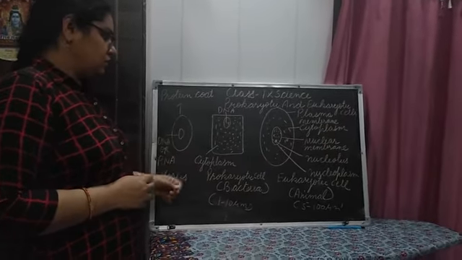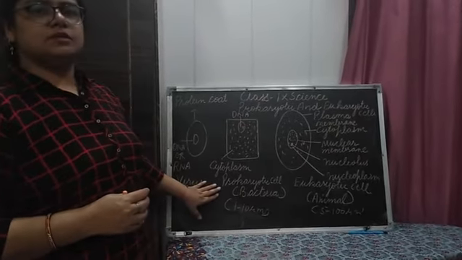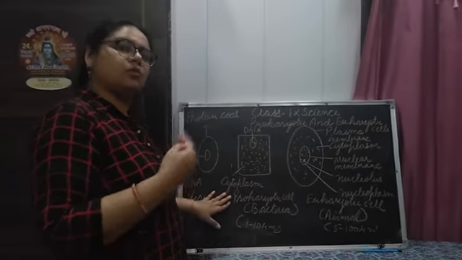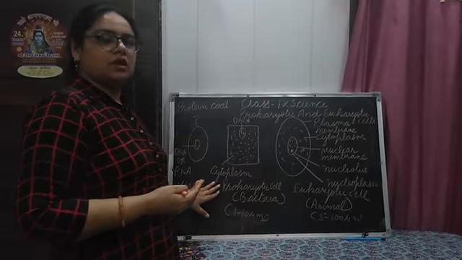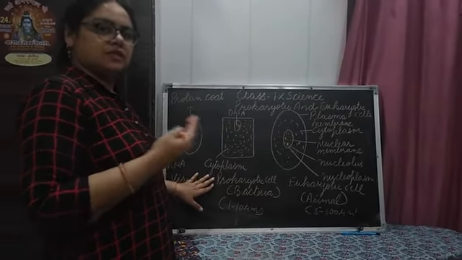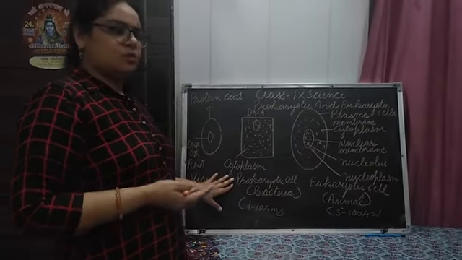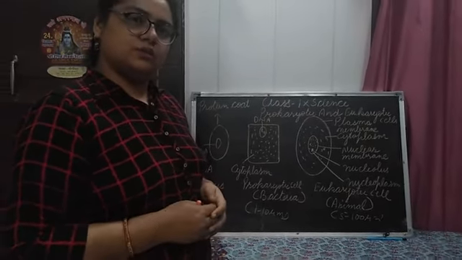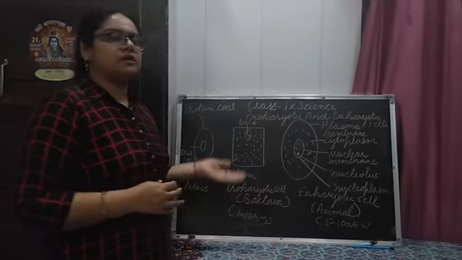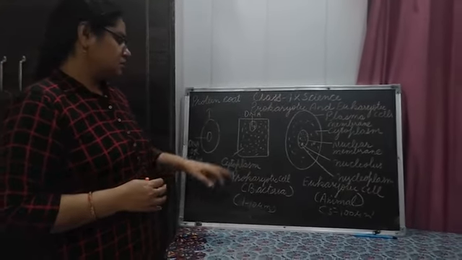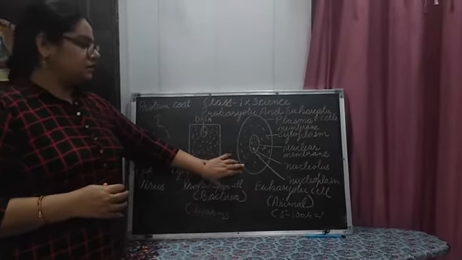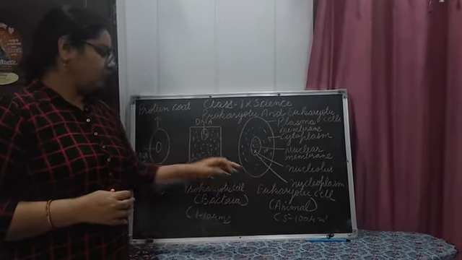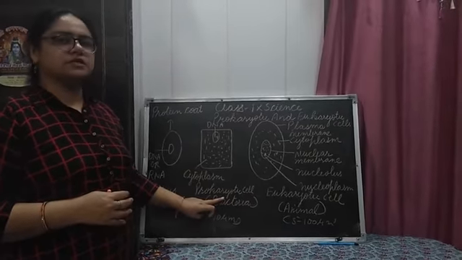Understand? Now, the second type is the cellular organism. Those organisms that contain one or more cells in their body are called cellular organisms. Mostly bacteria, plants and animal cells are cellular organisms. This cellular organism is further divided into two parts: one is the prokaryotic cell and the second is the eukaryotic cell. Understand? Now first we will discuss the prokaryotic cell.